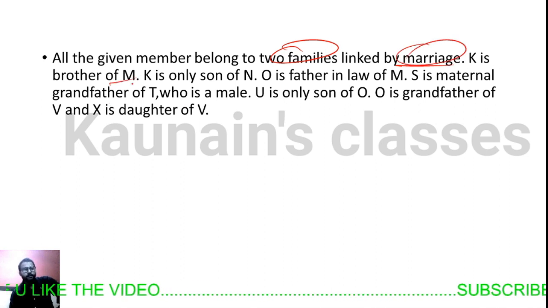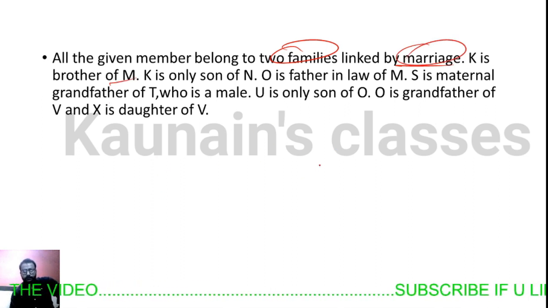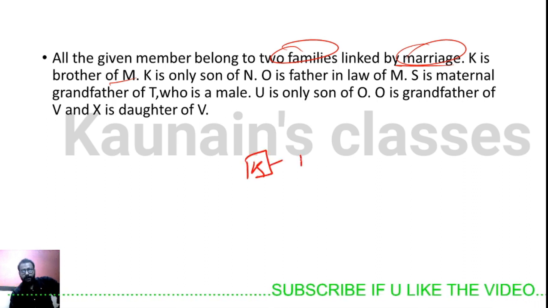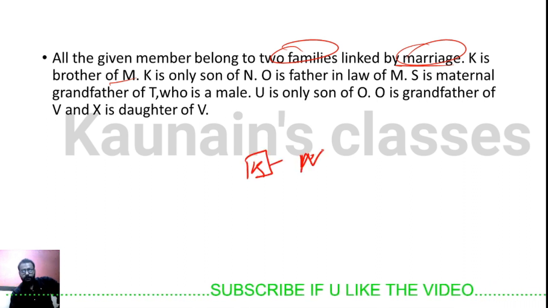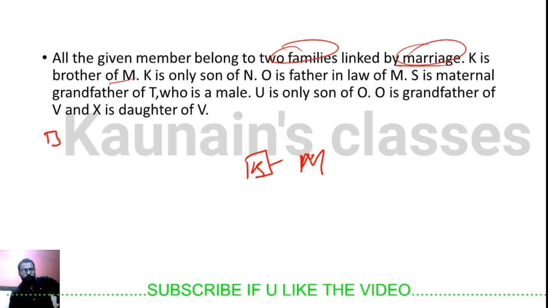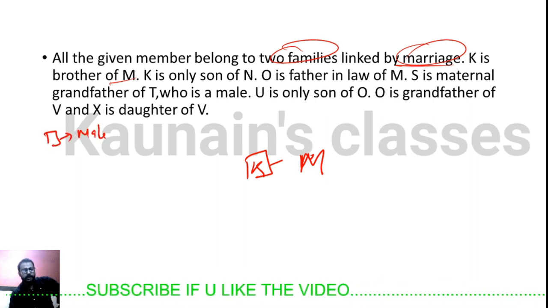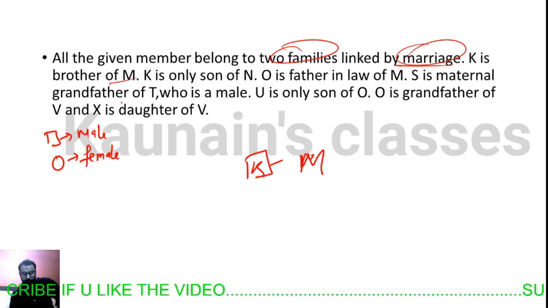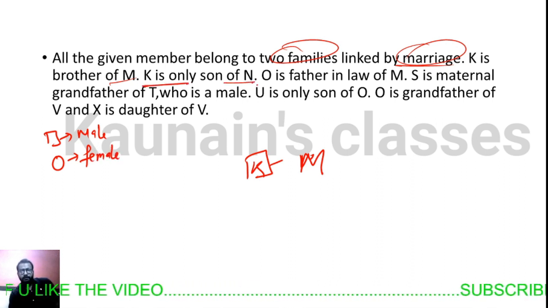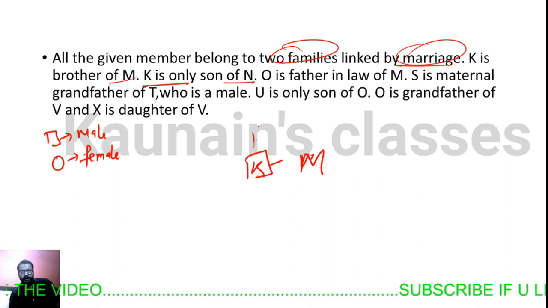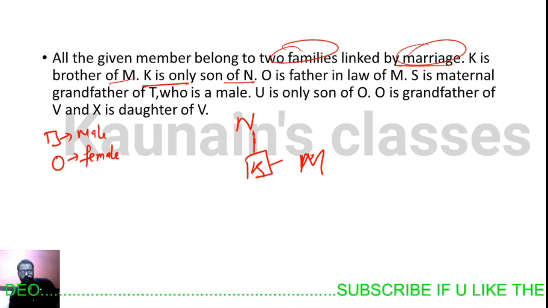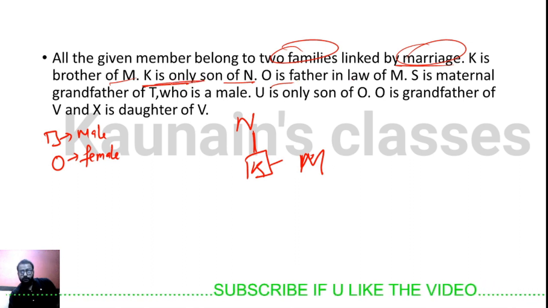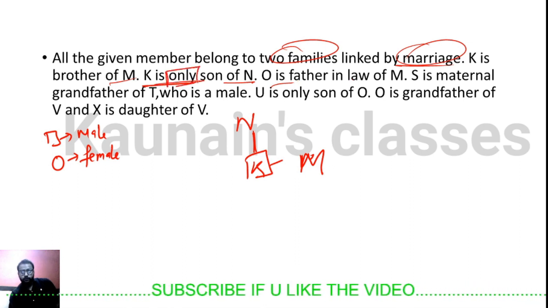K is brother of M. You can indirectly note this hint that K is brother of M. This box is male and circle is female. K is the son of N. It's clear. K is the only son. Look, here is the word only. K is the only son of N.